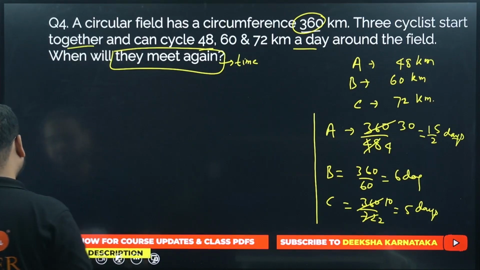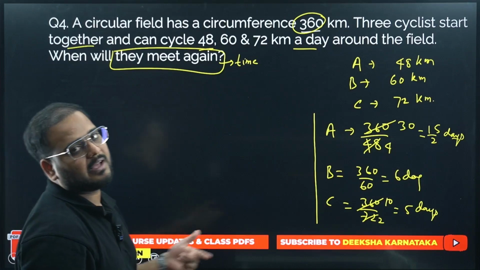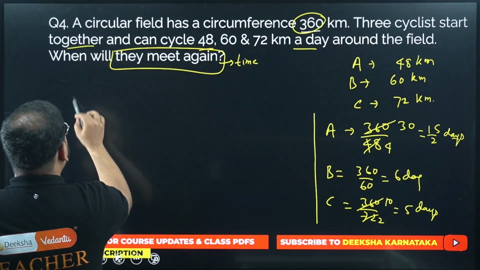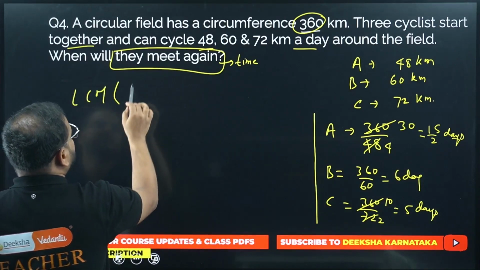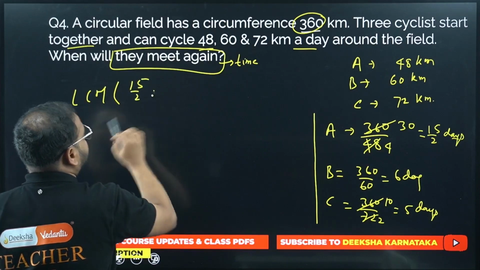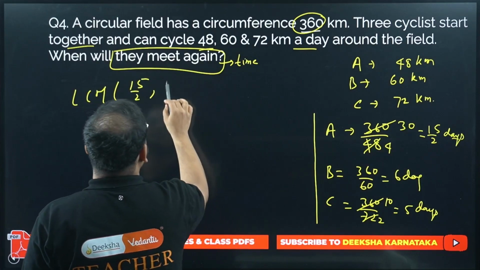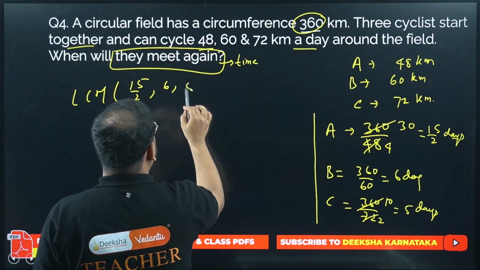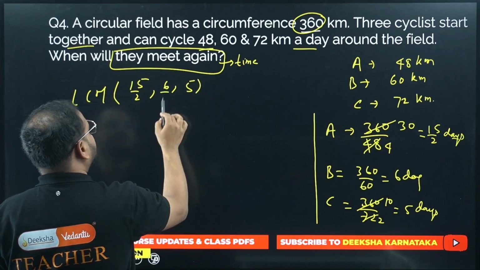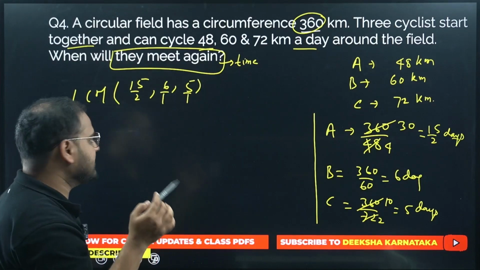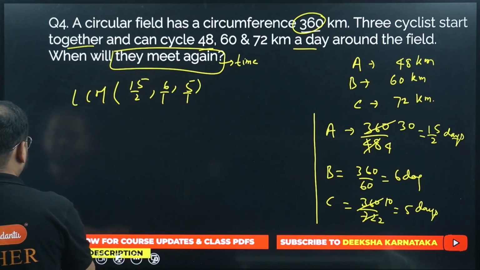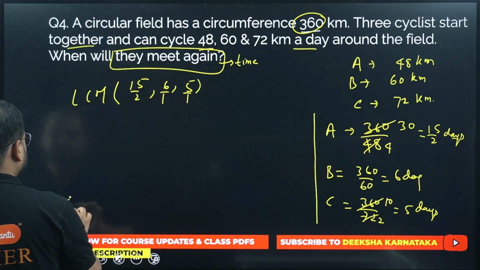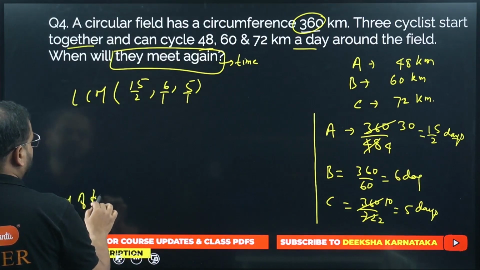So you have to look for a number which is bigger than all three numbers. What do we do in that? LCM. So we are looking to find the LCM of 15 by 2, 6 and 5. Whenever we have a fraction, there is a property. Write it here: LCM of fractions is what?